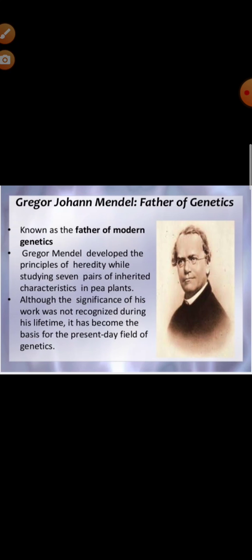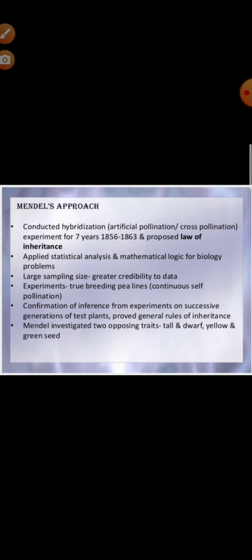He conducted artificial pollination or cross-pollination experiments using several true breeding varieties having contrasting traits, and he observed one trait at a time. He hybridized plants with alternate forms of a single trait, which is known as the monohybrid cross. The seeds thus produced were grown to develop into plants of the first filial generation, or F1 generation.